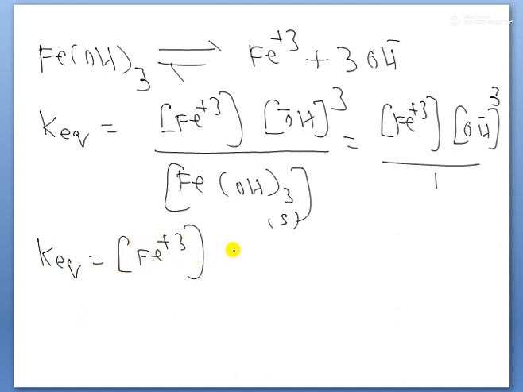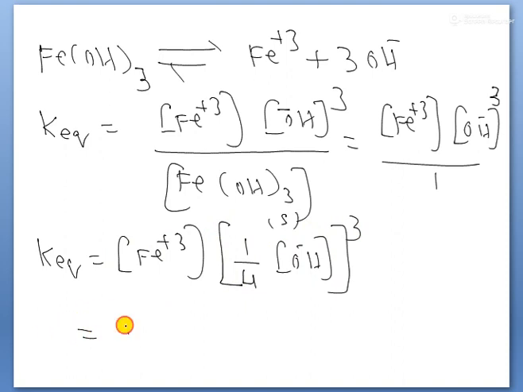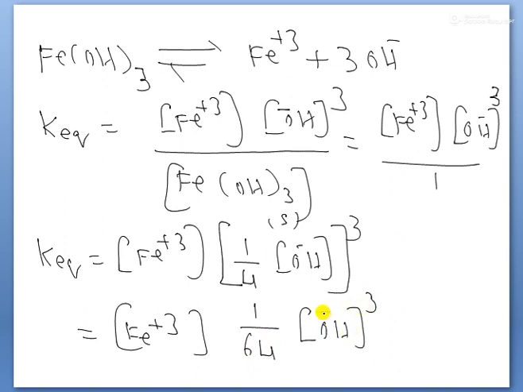but how much does the hydroxyl concentration decrease? 1/4. That's why 1/4 into the concentration of OH minus ion to the power of 3. Then it becomes the concentration of Fe plus 3. So this is simplified, children. 1/4 to the power of 3 means 4 4s are 16, 16 4s are 64. That's why 1/64 into the concentration of OH minus to the power of 3. So simplified, your equilibrium constant is equal to 64 into Fe plus 3.